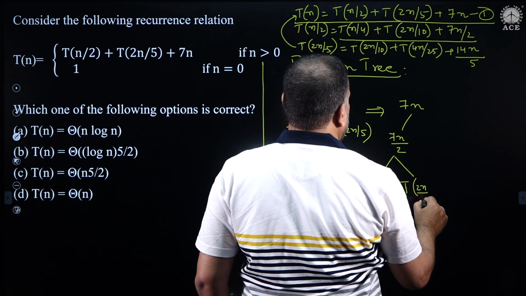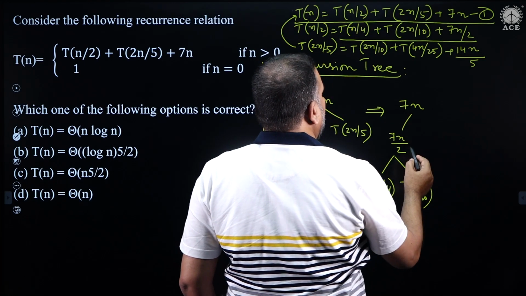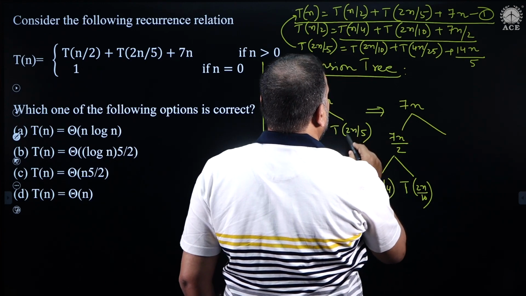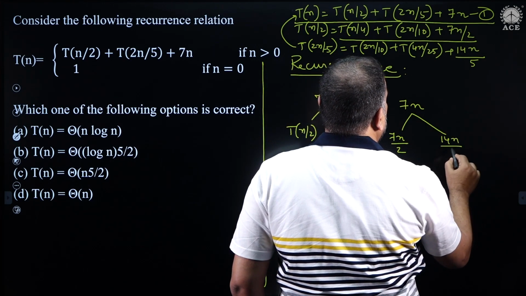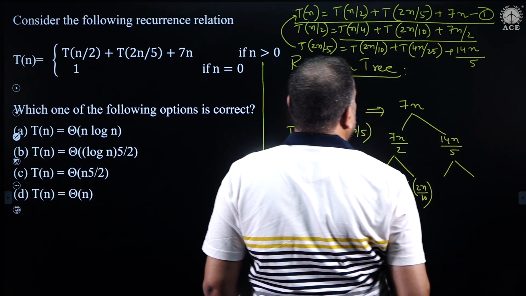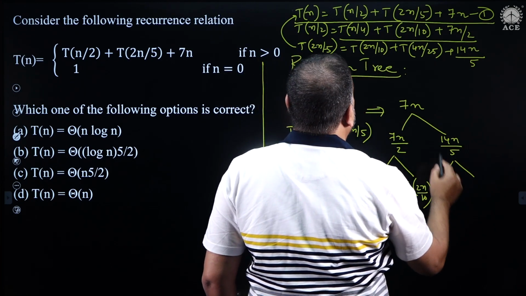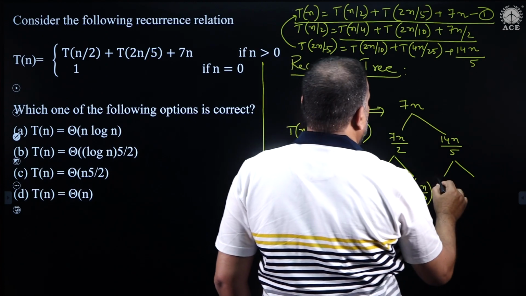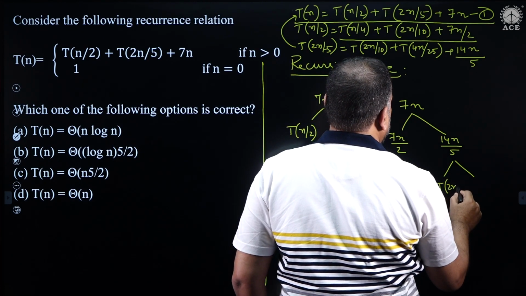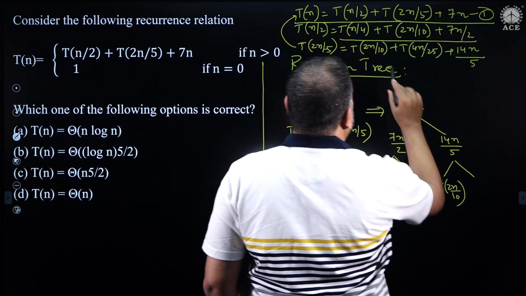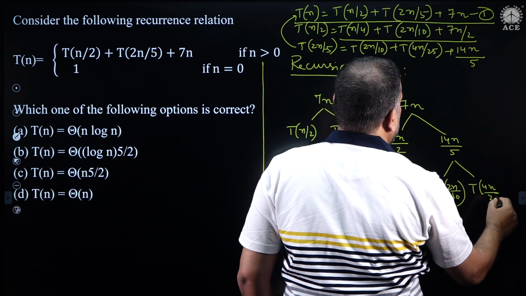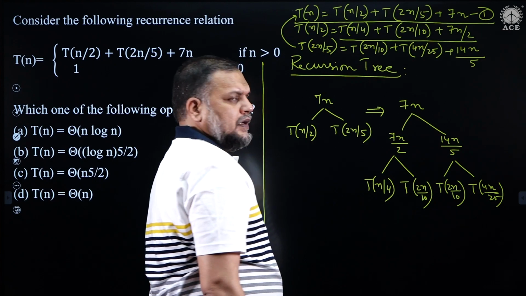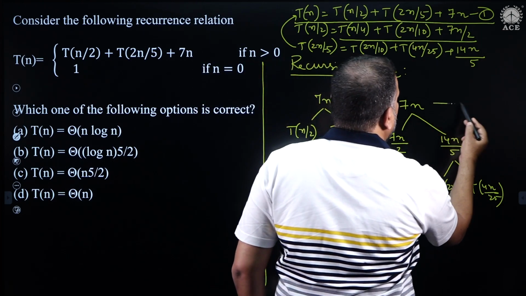And then for the right hand side, T of 2n by 5, the root value is 14n by 5, and its children are T of 2n by 10 and T of 4n by 25. That is it. So, the computational effort at root is 7n.